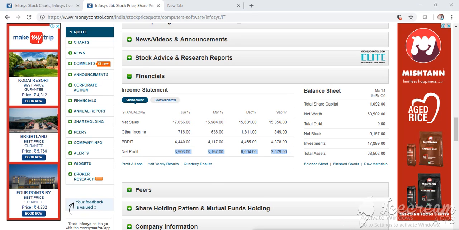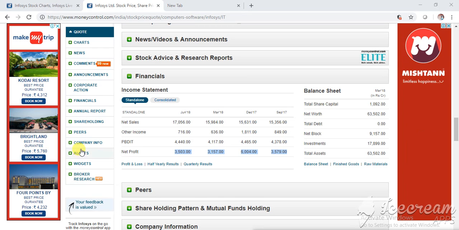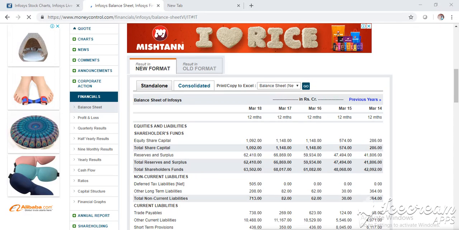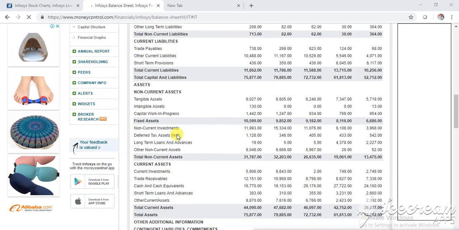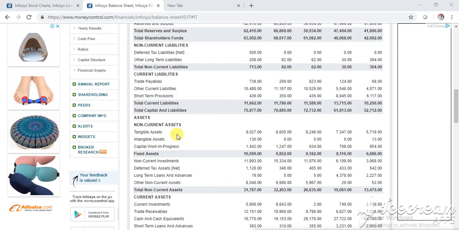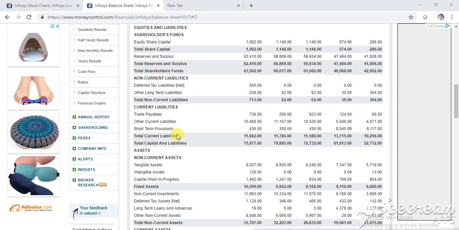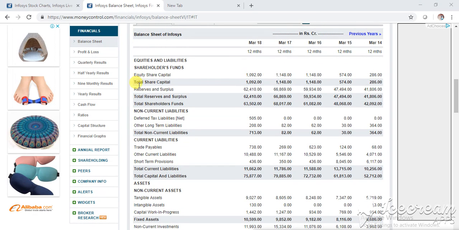Now you can also go to the financial section and see it all in the big picture. So just click it here. Wait, it will load. Once it loads, you'll see it like this. This is basically the balance sheet. The balance sheet shows every year how much loan they have and how much asset they have made. Everything will be balanced. The name itself says it's a balance.